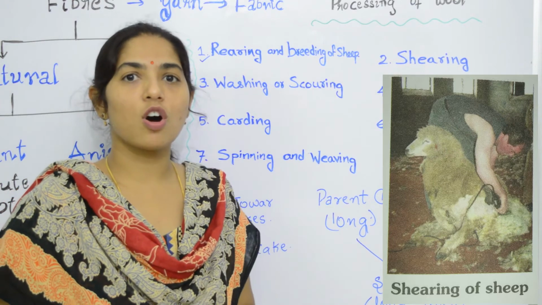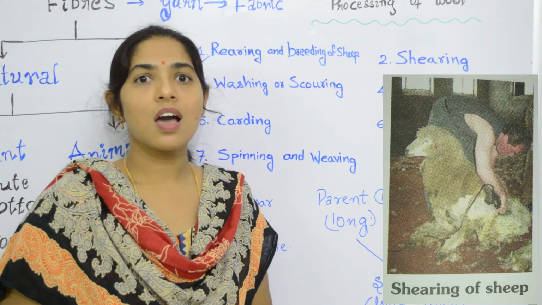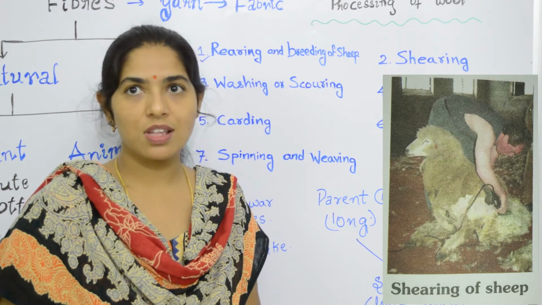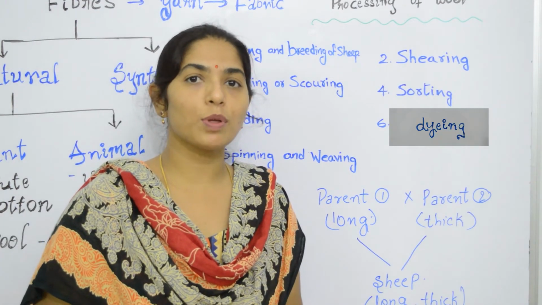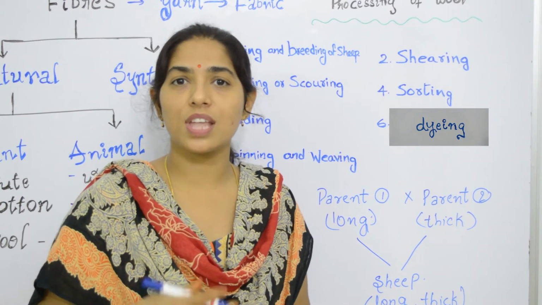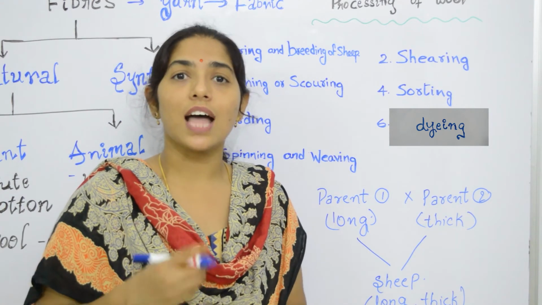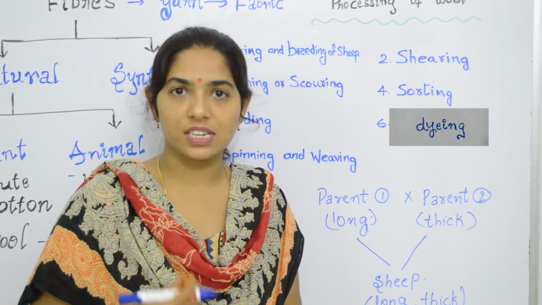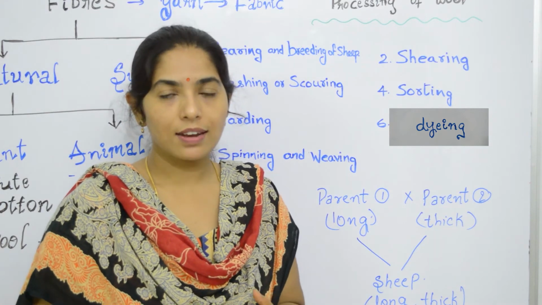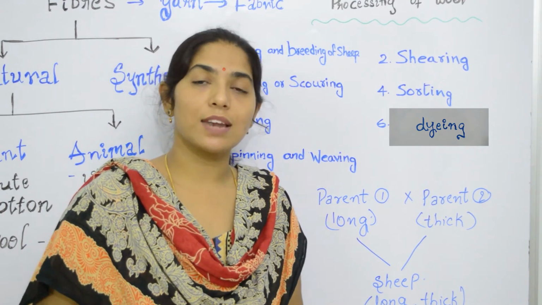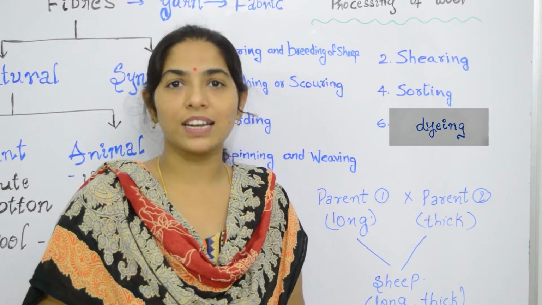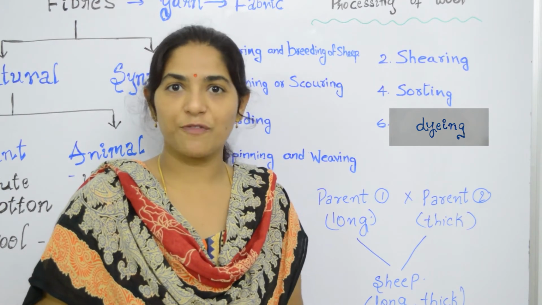Now this shearing or shaving is done by using shaving machines. When the hair is removed from the body of the sheep, it does not cause any pain to the sheep because the uppermost skin cells are dead. After shaving, these animals are immediately dipped in antiseptic lotions to prevent infections.